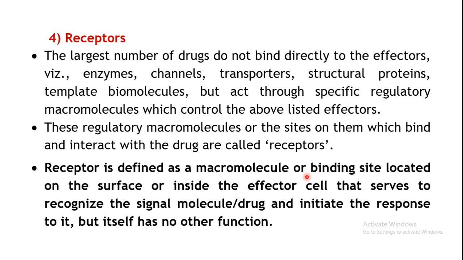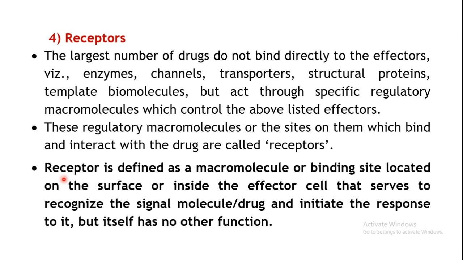So what happens when your drug binds to this receptor? It will identify that and process the signal, but as such your receptor does not have any function. It is just a structure which is present there on your effector organ.